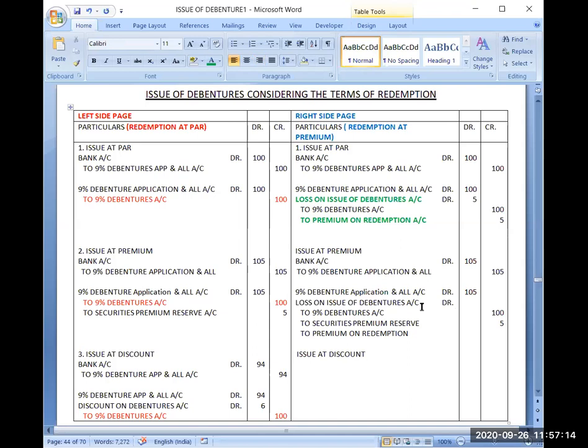Now see, till here the journal entries are the same, either on your left page or on the right side page. If you compare the entries, there is no change in the entry.